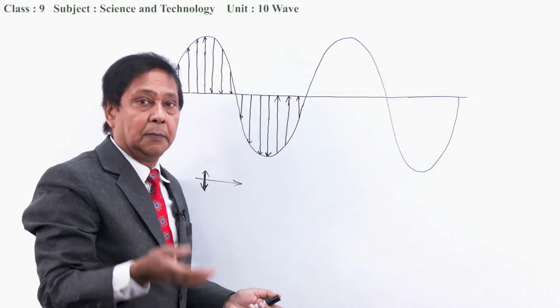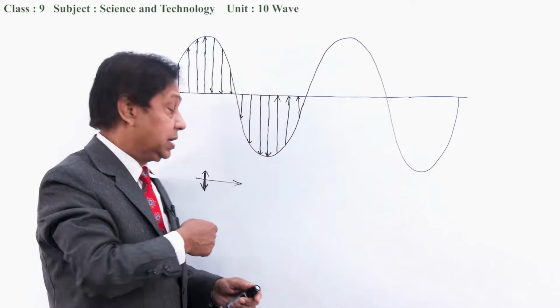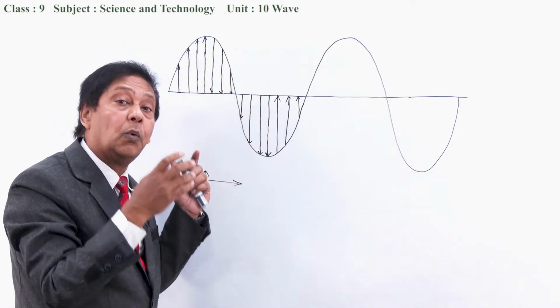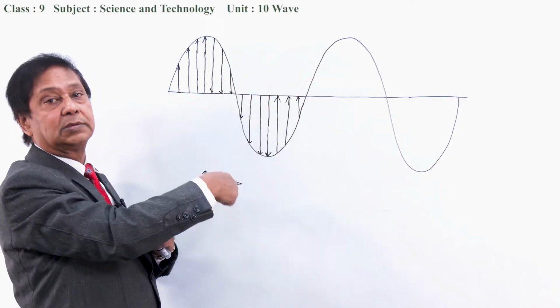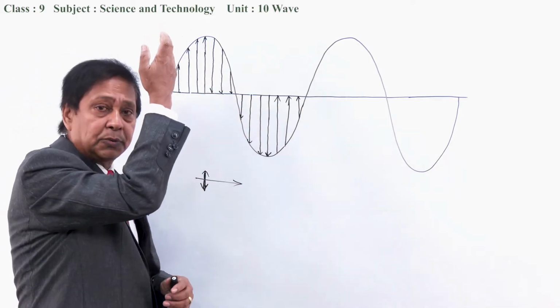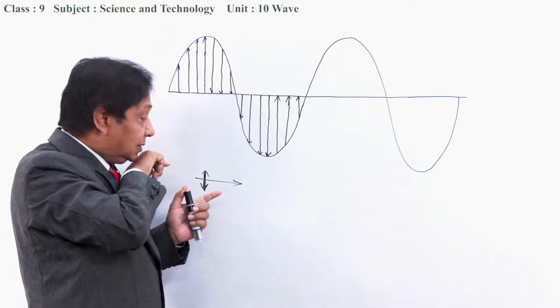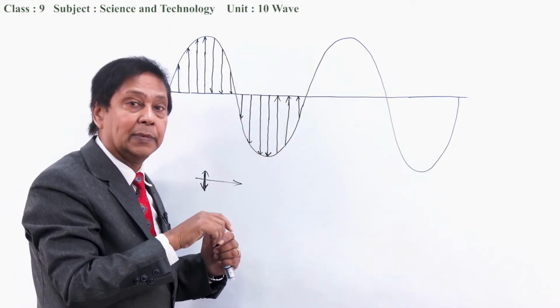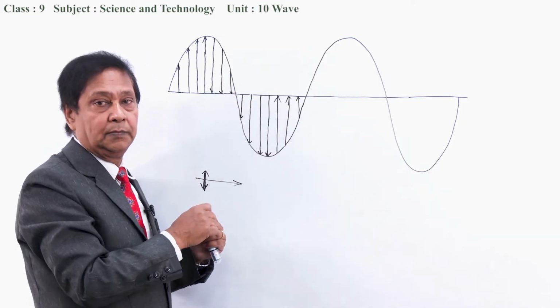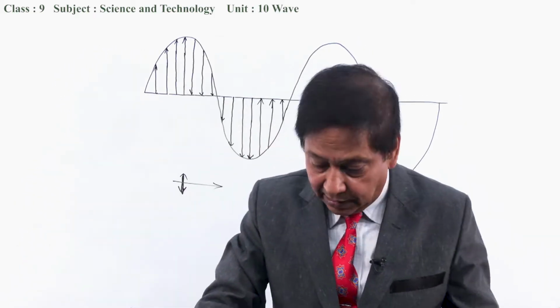What is the meaning? Particles of the medium are vibrating perpendicular to the direction of propagation of the wave. This type of wave is called a transverse wave. What type of wave? When particles move perpendicular to the direction of propagation of the wave, then that type of mechanical wave is called transverse. I can show this with the animated video also.